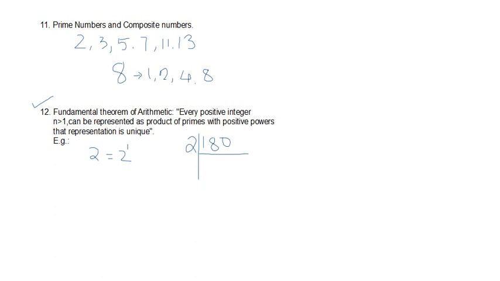So 180 divided by 2 is 90, and 90 can again be divided by 2. I'm writing only the quotient. 90 divided by 2 is 45, and then 45 cannot be divided by 2, because the last digit is 5, which is not even. Now, can we divide it by 3? Yes. There is a divisibility test rule, which we'll learn in the next video session. It's divisible by 3 because the sum of the digits, 4 plus 5, is 9.